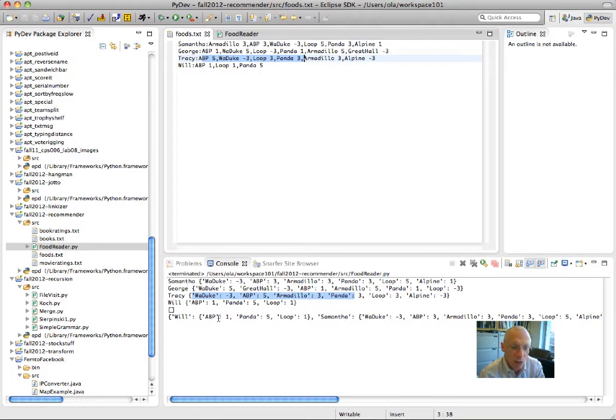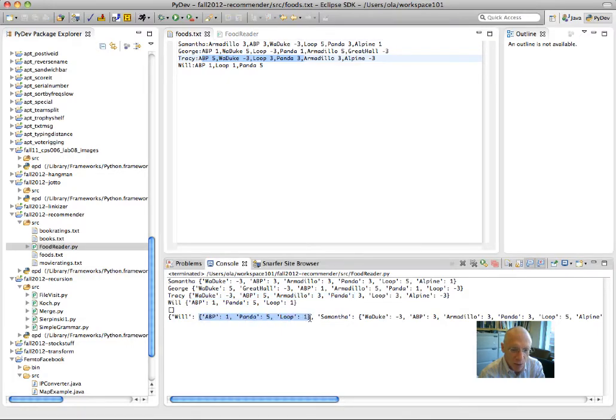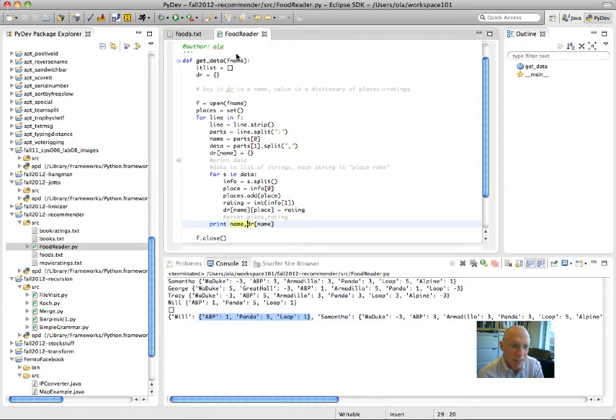I'm going to turn it into something else. What the something else is, the final dictionary that I have passed back has to have a list of ratings, and everybody has the same size list. If there's 6 places, there's 6 ratings. So I have to put these places into some kind of order. So all the places are stored in a set.